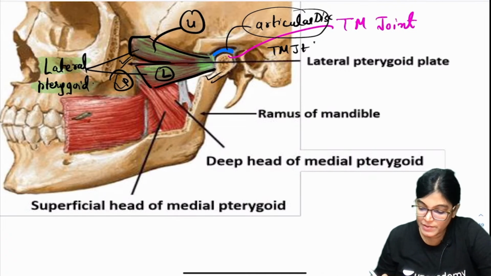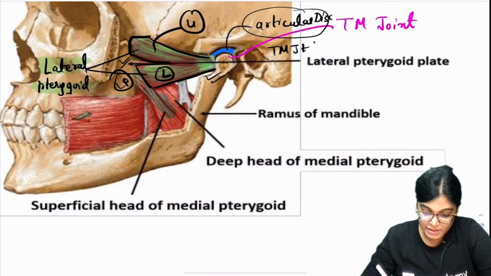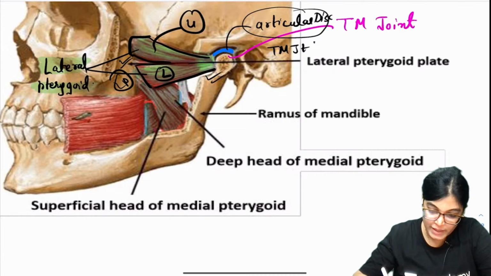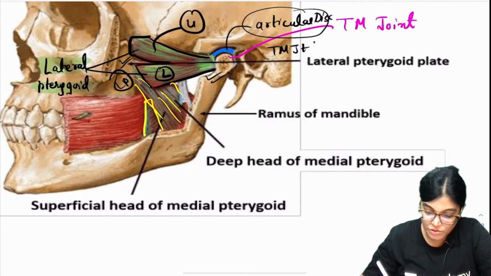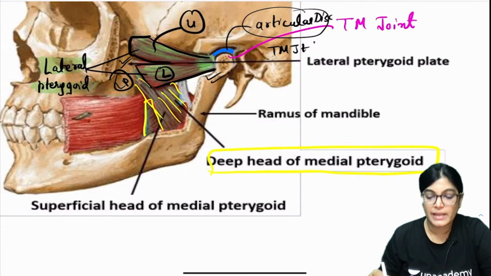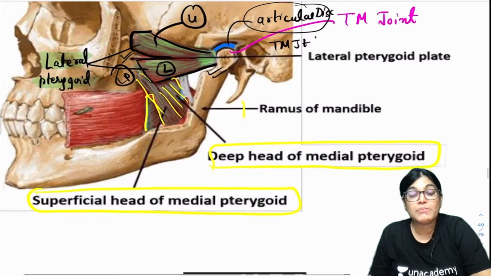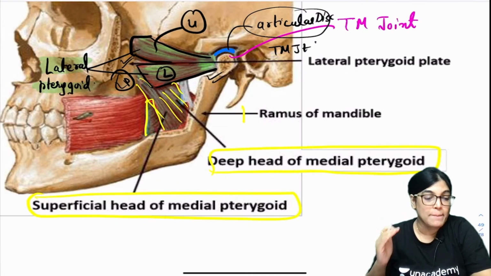There is another muscle which I would like to highlight with another color. Here you can see the two fibers of this muscle: one is the superficial fiber and the other is the deep fiber. So there is a deep head and a superficial head of the medial pterygoid muscle, sorry. In the medial pterygoid muscle, there is a superficial and deep head. In the lateral pterygoid muscle, there is an upper and lower head.